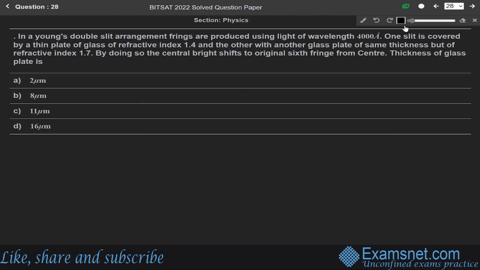Now next question, 28. In a Young's double slit arrangement, fringes are produced using light of wavelength 4000 angstrom. One slit is covered by a thin plate of glass of refractive index 1.4 and the other with another glass plate of same thickness but of refractive index 1.7. By doing so, the central bright shifts to original sixth.